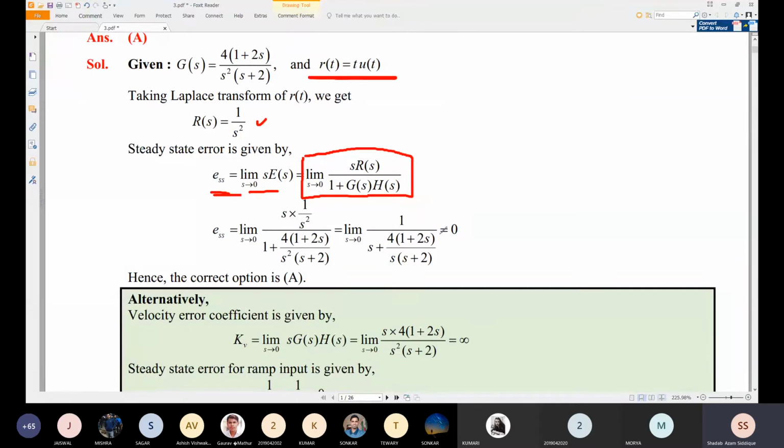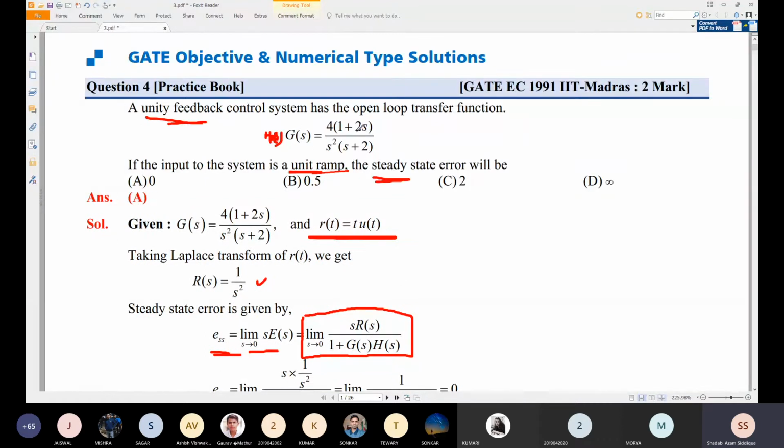Otherwise, you can go through the direct method also. What is the power of s here? What is the system type? It is a type 2 system. For a type 2 system, you find a finite error only for the parabolic input. The error for the unit step and the ramp response will be 0 for a type 2 system. In the table which we have seen, we had a column in which the type of input was given: step input, ramp input, and parabolic input.